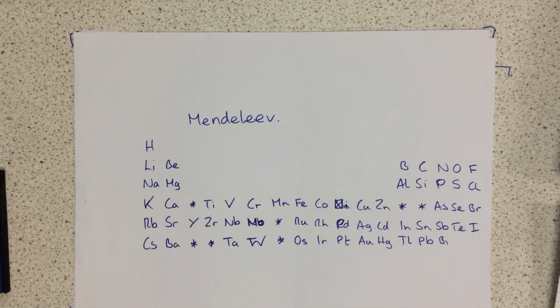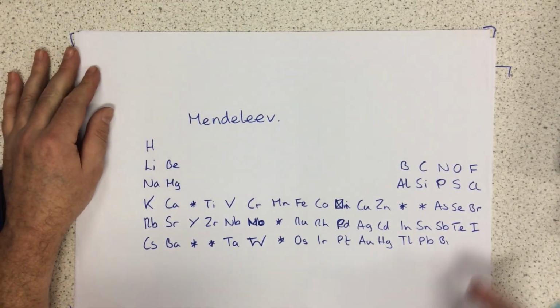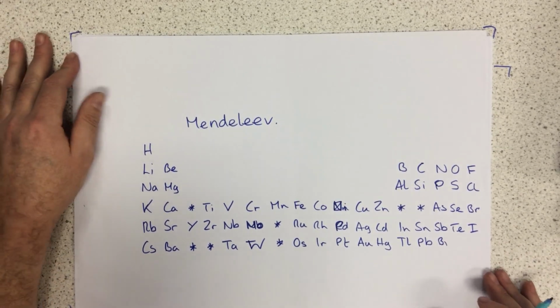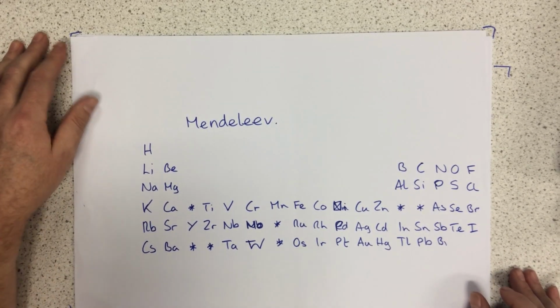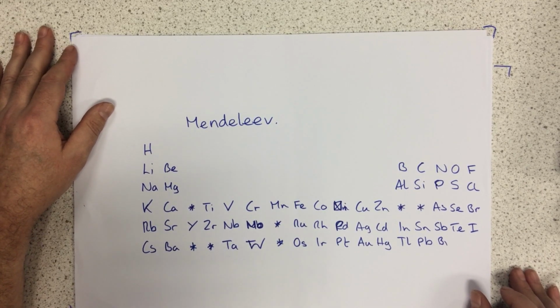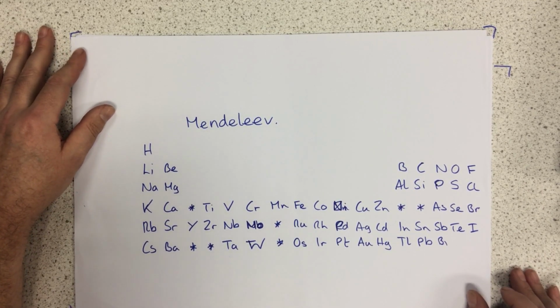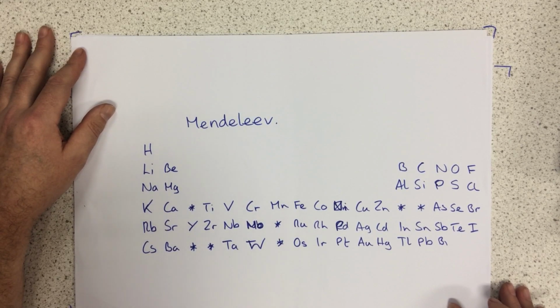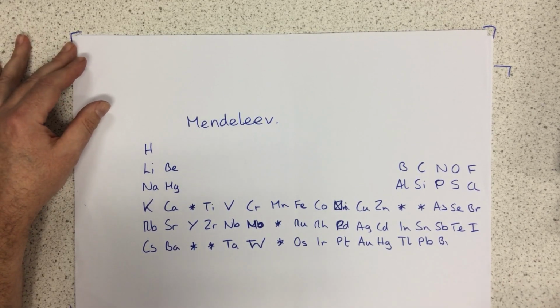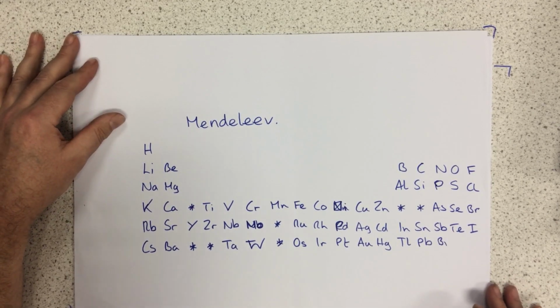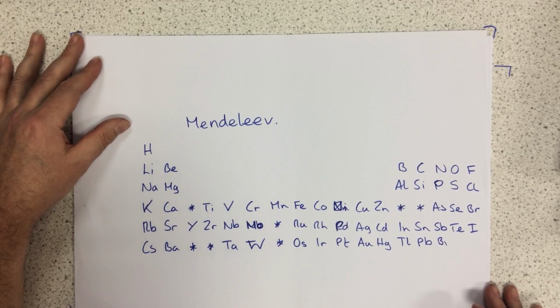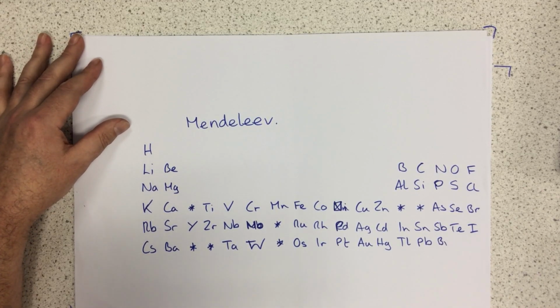Today we're going to look at Mendeleev, a Russian chemist from the 19th century. In 1869 he first presented his periodic table, which is shown on the screen here, to a big audience of scientists, and many of them actually laughed him off the stage and he was very disturbed by this. However, his periodic table is largely unchanged from the one that we see in today's chemistry books, and he was a true genius to put his periodic table together.